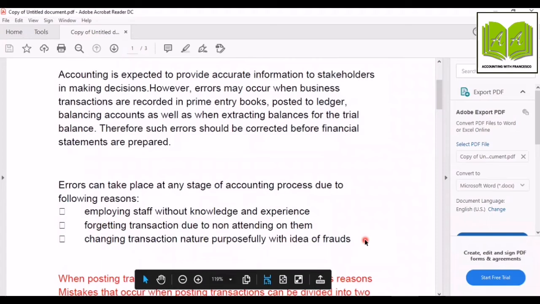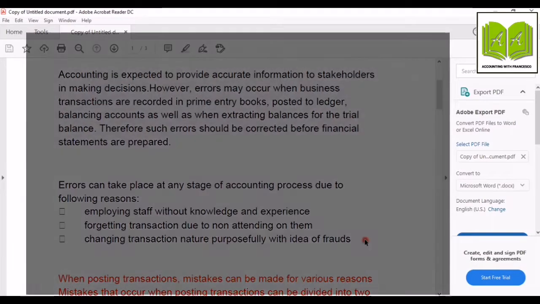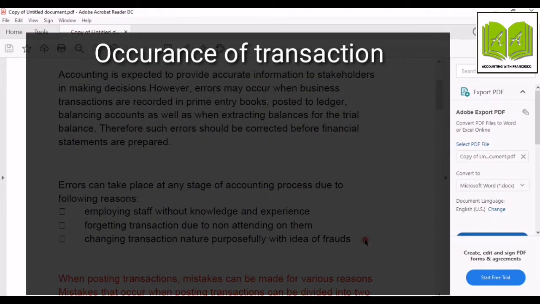So now, before starting this lesson, you must have a clear understanding of the accounting process. Do you know what is the basic accounting process? Our basic accounting process is like this. The first step is occurrence of a transaction. For example, purchase of goods rupees 25,000 on credit basis.